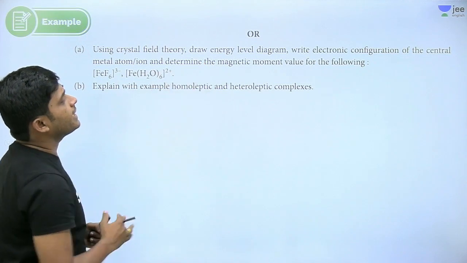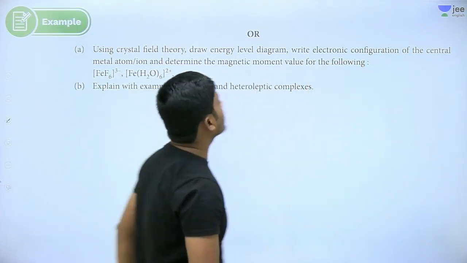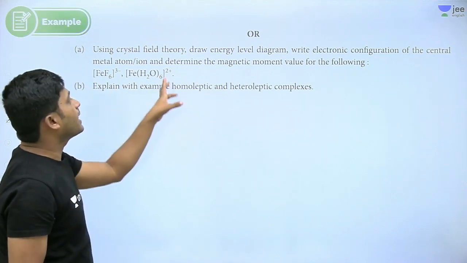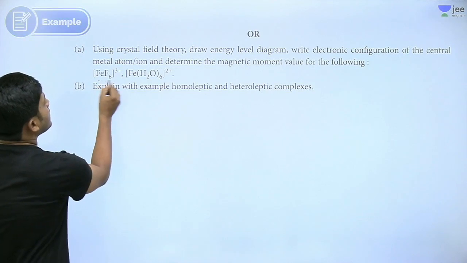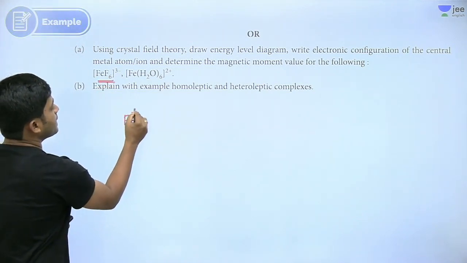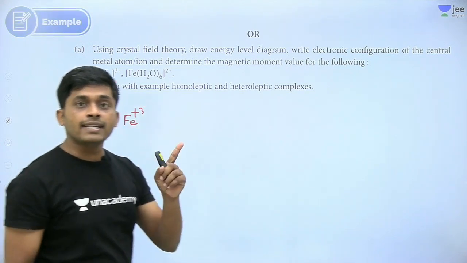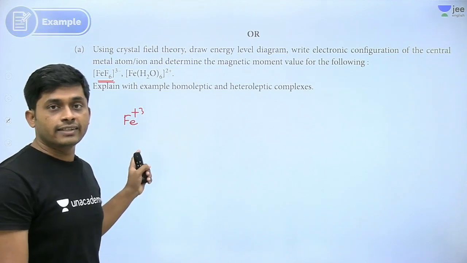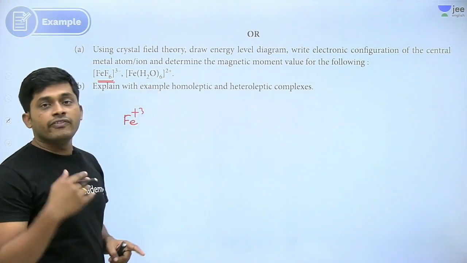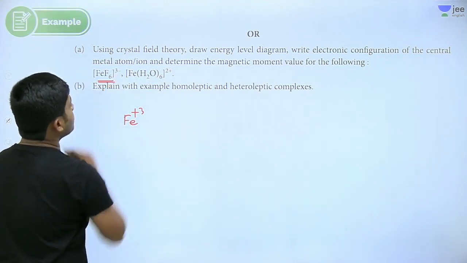Using crystal field theory, draw energy level diagrams or write the electronic configuration of the central metal ion and determine the magnetic moment. Now, iron oxidation number is how much? Plus 3. Octahedral complex, and F minus is weak or strong? F minus is a weak field ligand. Water, weak field ligand. Yes. So iron plus 3,